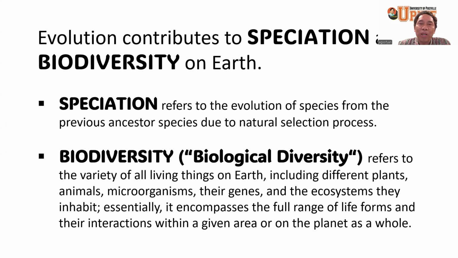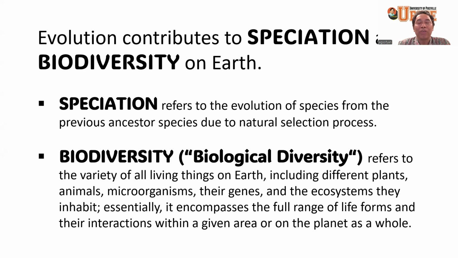This evolution will contribute to speciation. It means the process of creation of species, different types of organisms. So again, evolution will contribute to speciation, and this speciation will contribute to the biodiversity on Earth. So without speciation, without evolution, there will be no biodiversity.